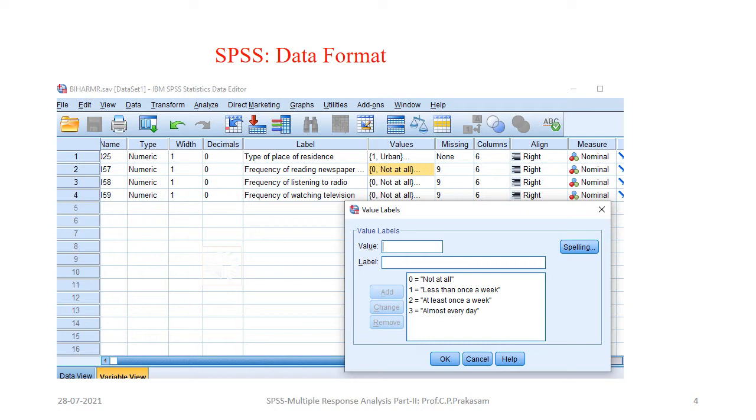Like that, this is for listening to the radio and watching TV. That has been coded as 0, 1, 2, 3, and the responses will be coded in that fashion and given in the SPSS format. We will try to understand how to analyze this multiple response.